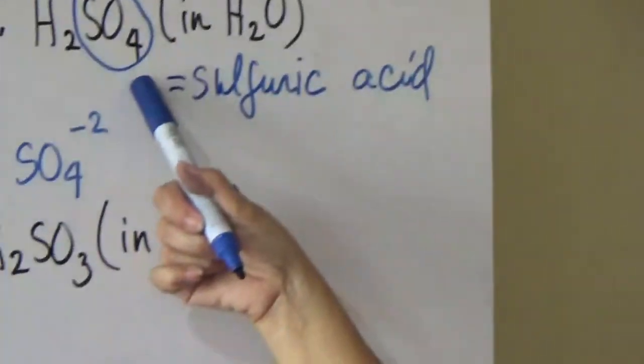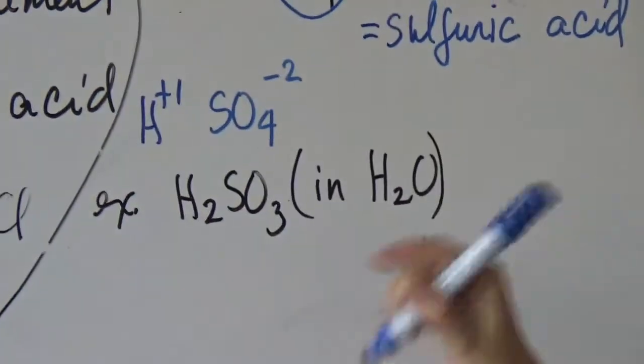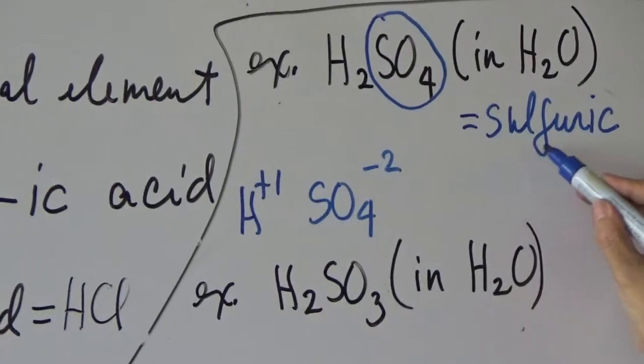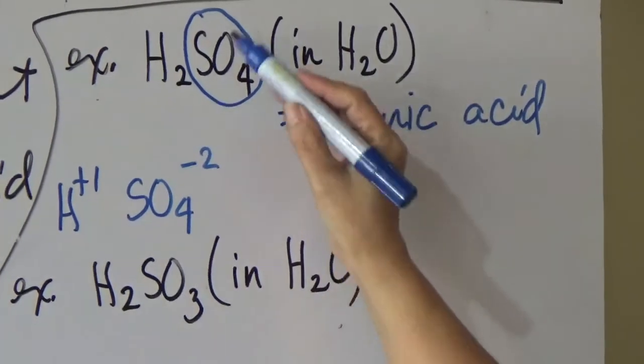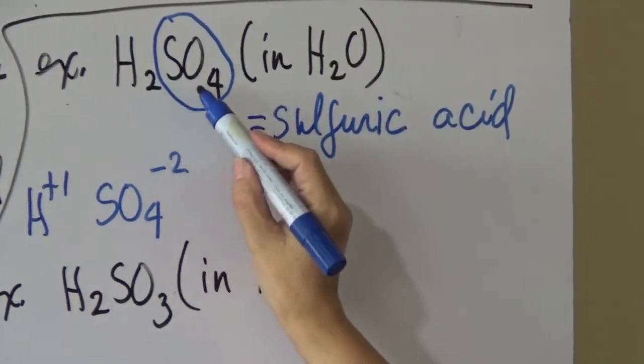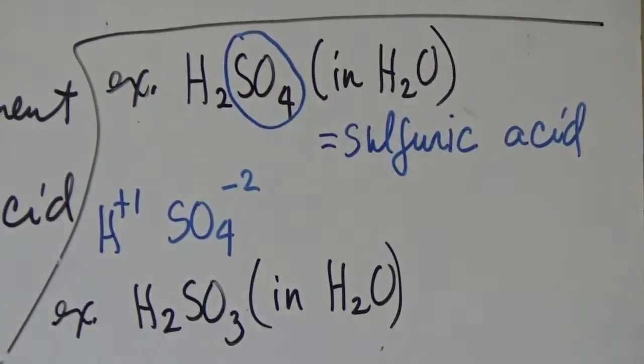Sulfuric acid. This one is an oxy acid, so there will be no prefix hydro. So it is just named as sulfuric acid. Why "ic"? Because the oxy anion combined with hydrogen ends with "ate."